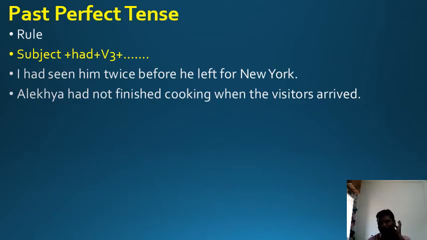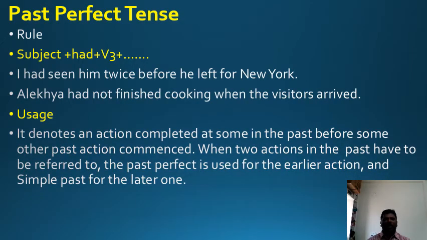Alekia had not finished cooking when the visitors arrived. Usage: it denotes an action completed at some time in the past before some other past action commenced. When two actions in the past have to be referred to, the past perfect is used for the earlier action and the simple past for the later action.